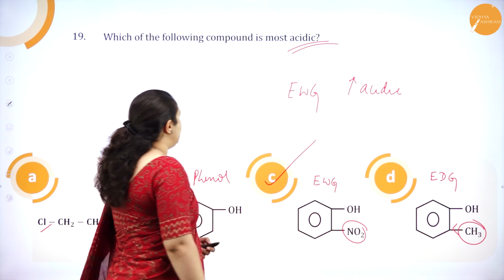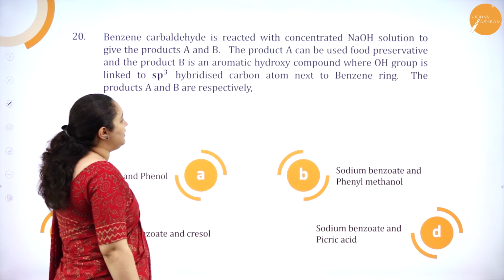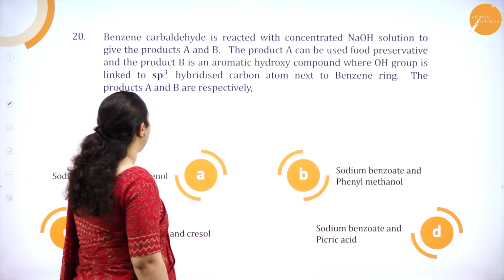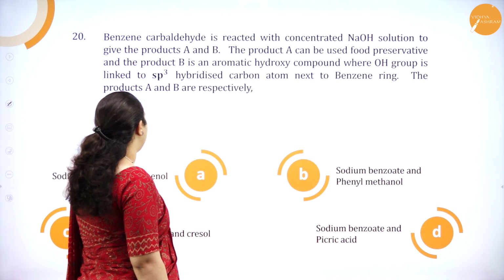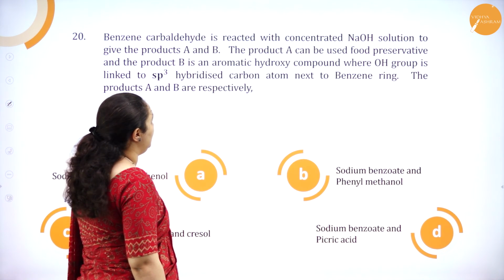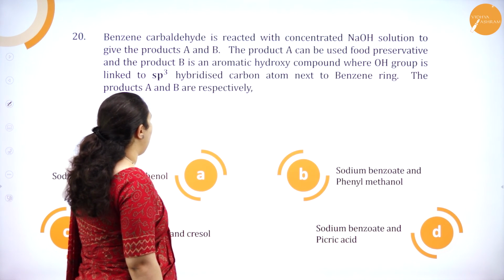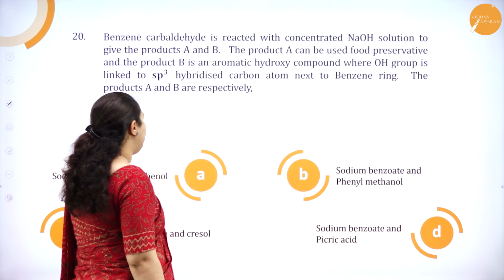Okay, next question. Benzene carbaldehyde is reacted with concentrated NaOH solution to give products A and B. Product A can be used as a food preservative and the product B is an aromatic hydroxy compound where the OH group is linked to an sp3 hybridized carbon atom next to the benzene ring. The products A and B are.